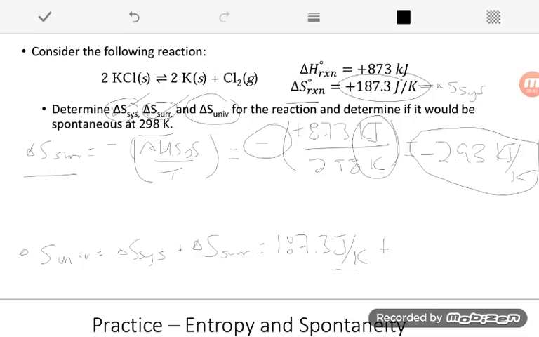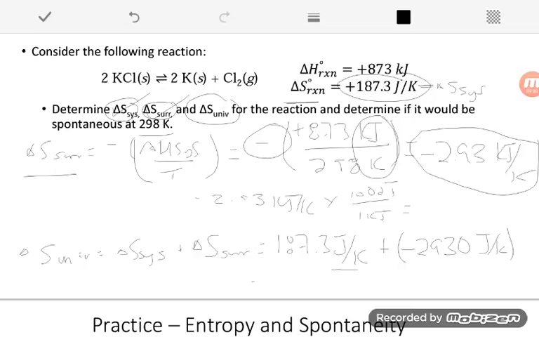So to get from kilojoules to joules, I just multiply by 1,000. So in this case, instead of 2.93 kilojoules, I'll have negative 2930 joules per Kelvin. So again, I just took my negative 2.93 kilojoules per Kelvin and said there are 1,000 joules for every 1 kilojoule, and that gave me the negative 2,930.